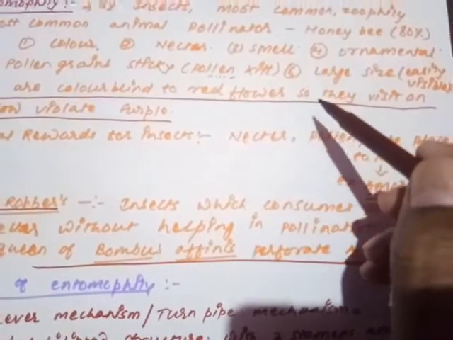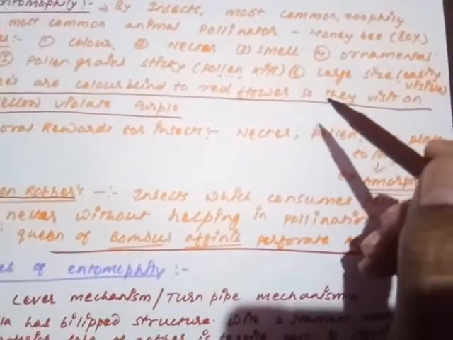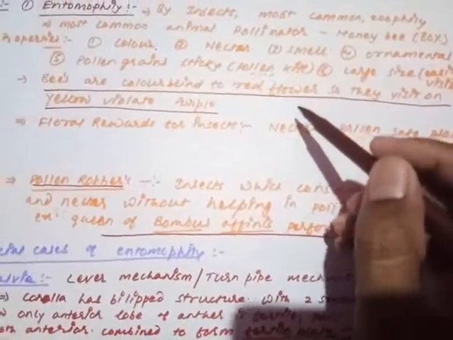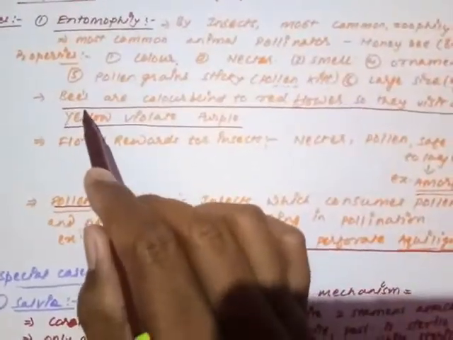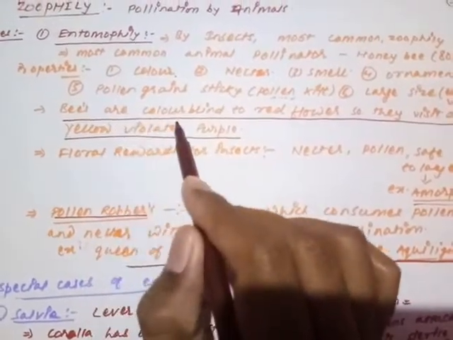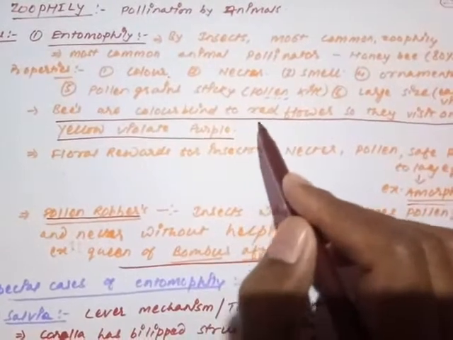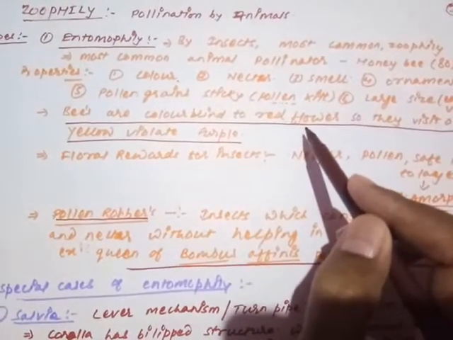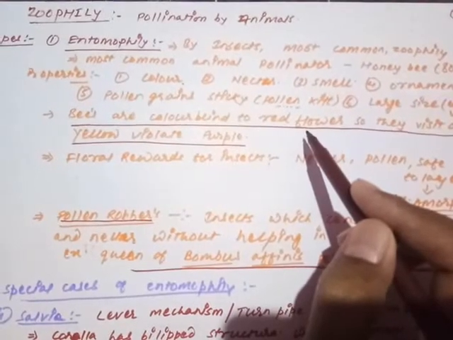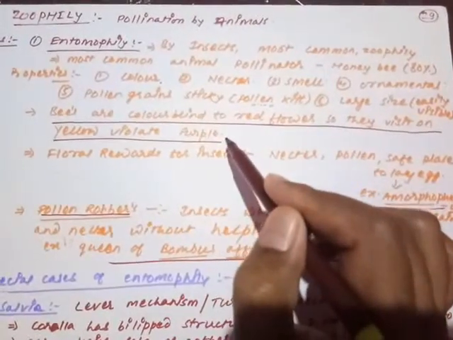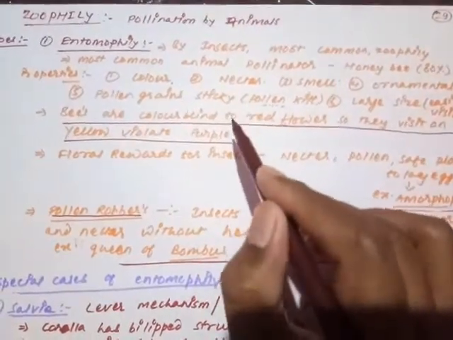As we have discussed, insects do not have very clear vision; they have a compound vision, a poor vision. So remember one very important point that I am just going to make clear here. Bees are color blind to the red colored flower, which means the bees cannot visualize the red colored flower. So they visit the yellow or violet or purple flowers. This is a very crucial point.